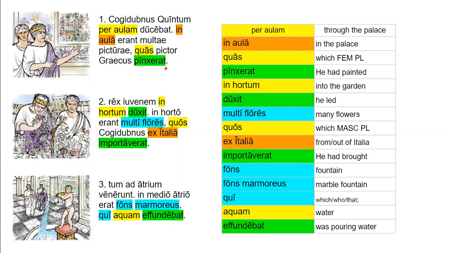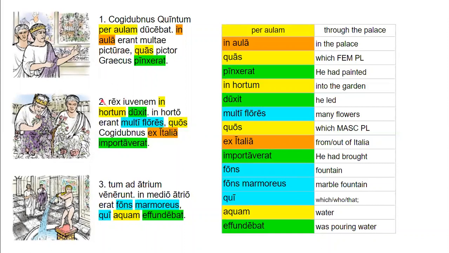Also, pinxerat is a pluperfect tense verb, right? So that's the new tense that we learned in this stage. So it means he had painted. So it's the past of the past. Also, we'll notice that most of the time we see pluperfects, they are going to be inside of relative clauses, at least in this stage.